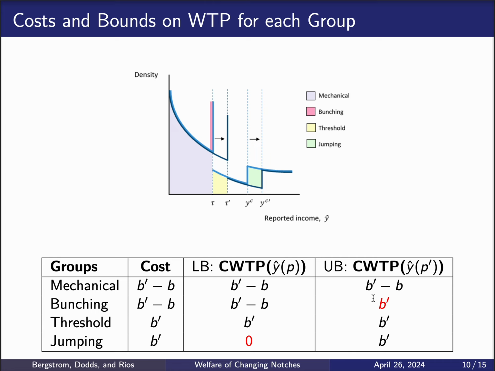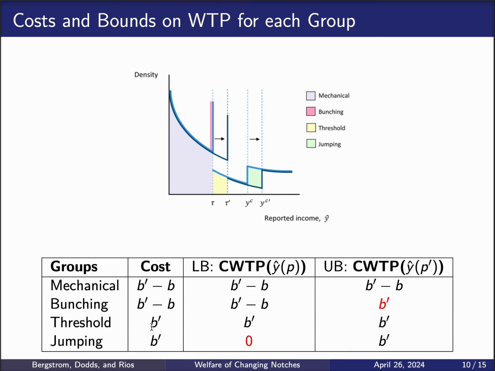Now, their upper bound to the willingness to pay is going to be B prime because we need to hold constant the decisions at y hat of p prime, which for the bunching households is tau prime. And if you hold the decision constant at some income level between tau and tau prime, these households become something like a threshold household, right? So they're mechanically going to only get the benefit after the reform, but not before. Therefore, they're going to be willing to pay in this counterfactual scenario the full amount of the benefit after the reform, or B prime.